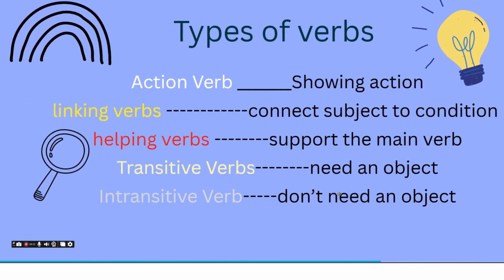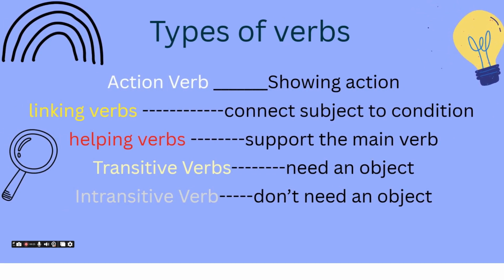So now let's review our whole lesson. Verbs are action words, or they show action or a state of being. We have five types: action verbs, linking verbs, helping verbs, transitive verbs, and intransitive verbs. An action verb shows an action. Linking verbs connect the subject to the condition, which could be a feeling or a state of being. Helping verbs support the main verb. A transitive verb needs an object to give its complete meaning, and an intransitive verb does not need an object to give the complete meaning.